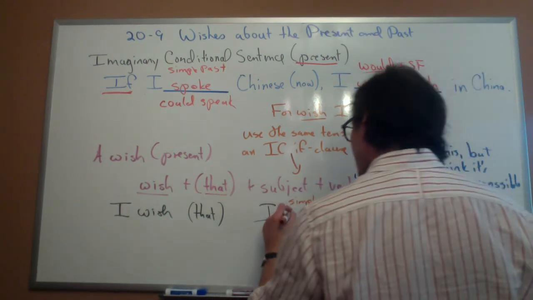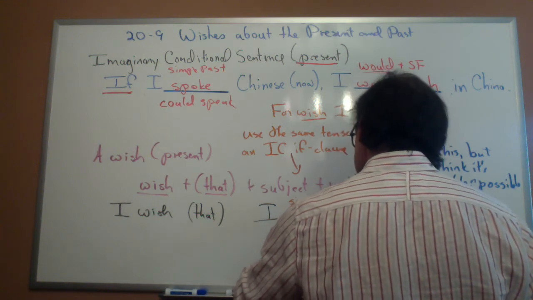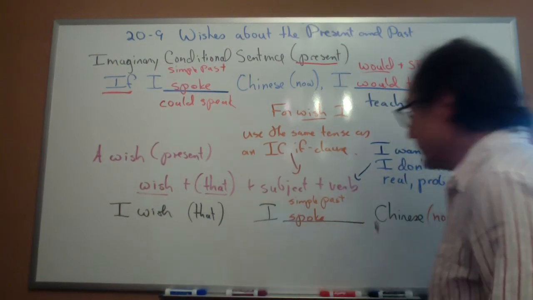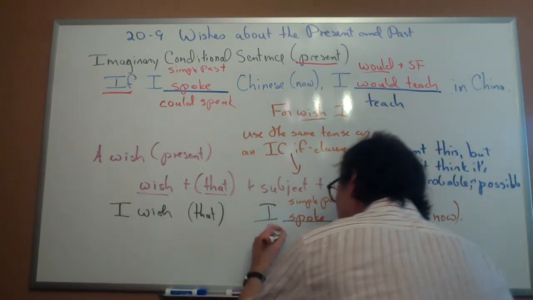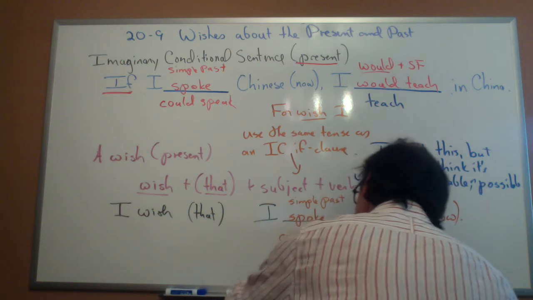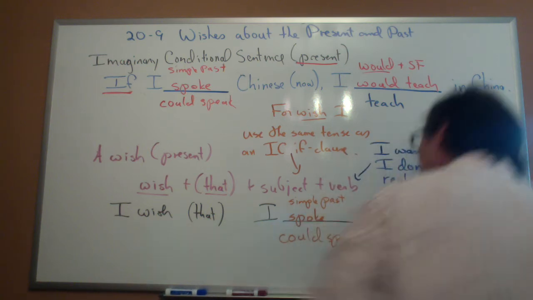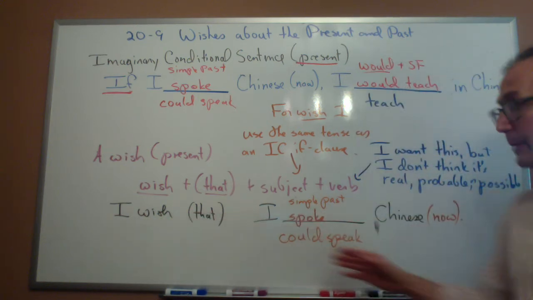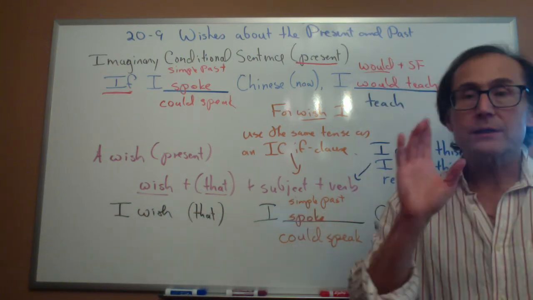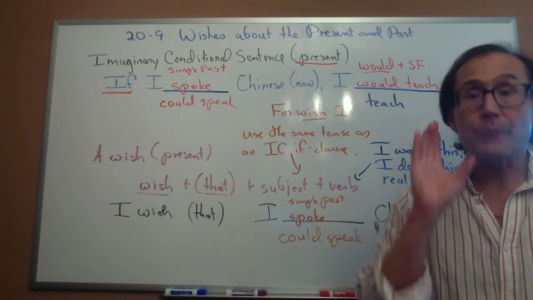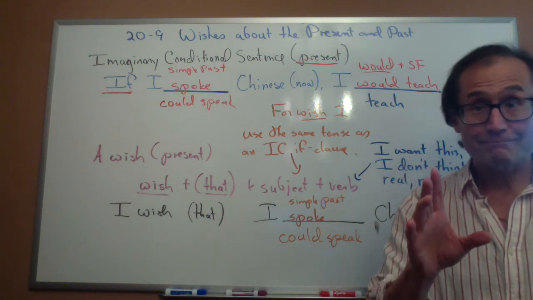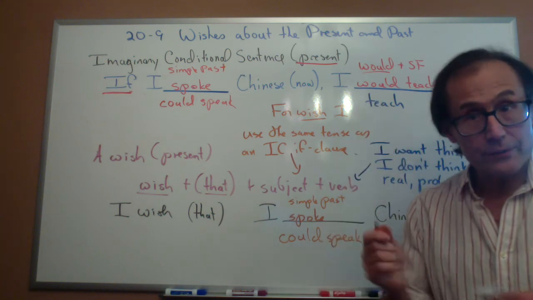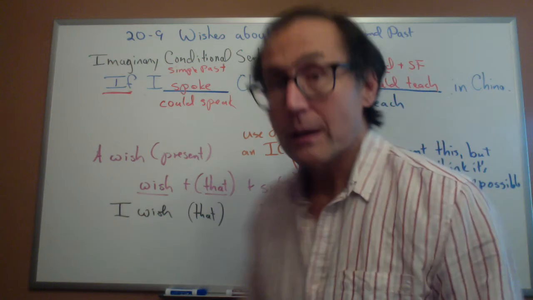So I could say, I wish that I spoke Chinese. Or I could do the same thing like I did in the imaginary if clause. I could say, I wish that I could speak Chinese. So here's what I want you to remember. When I make a wish about now, I'll use simple past. Or I'll use a past form. Okay? How is that? Let me erase some of this, and I will put another example on the board.